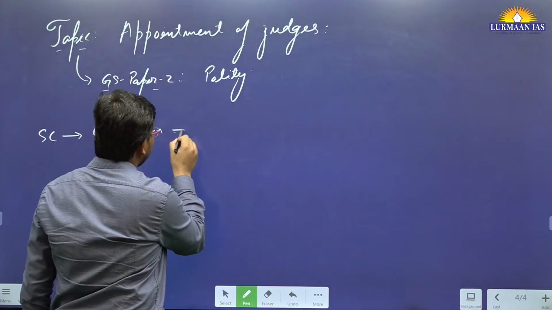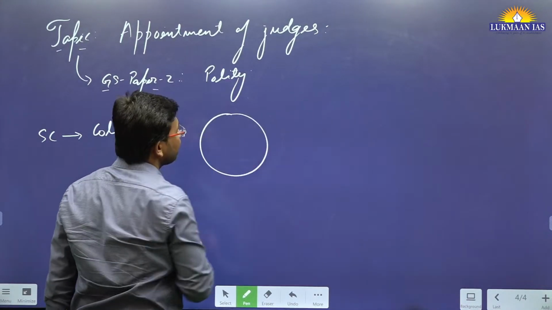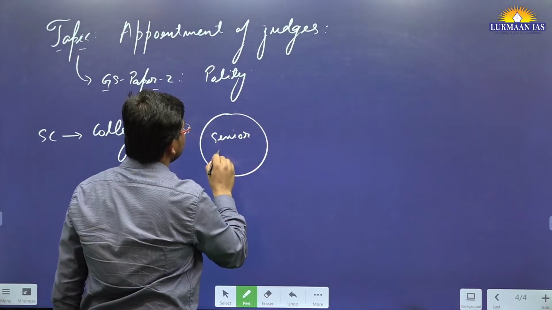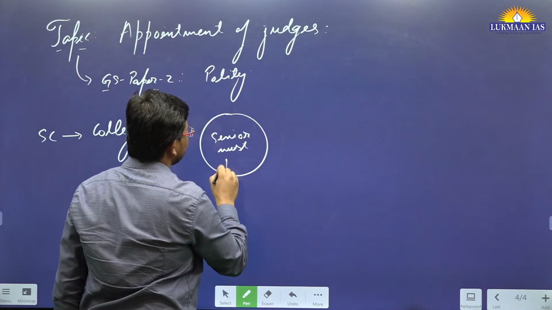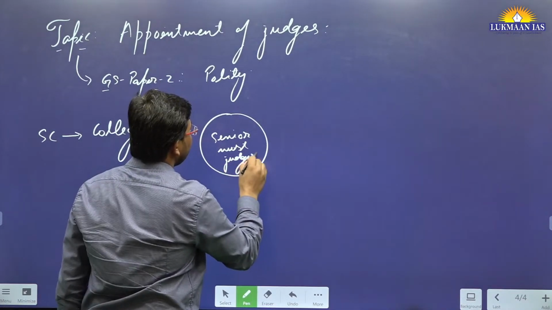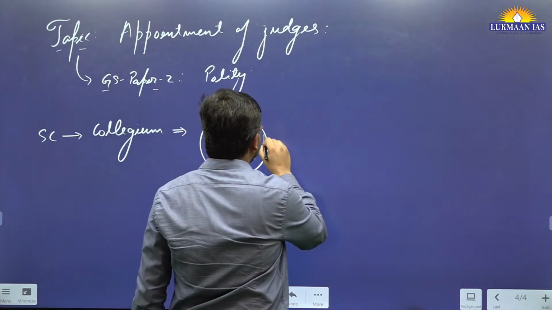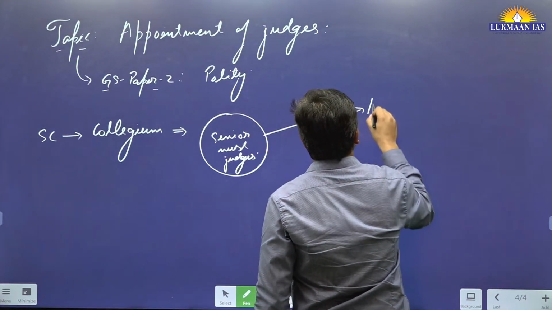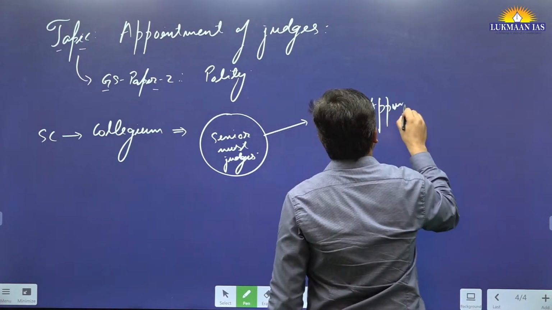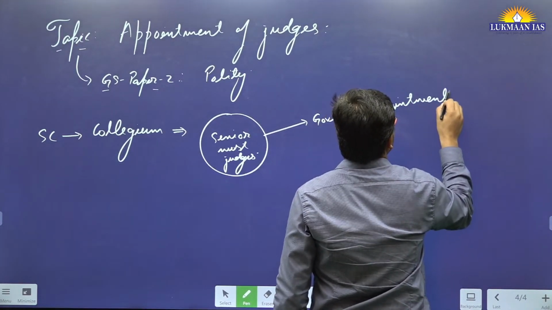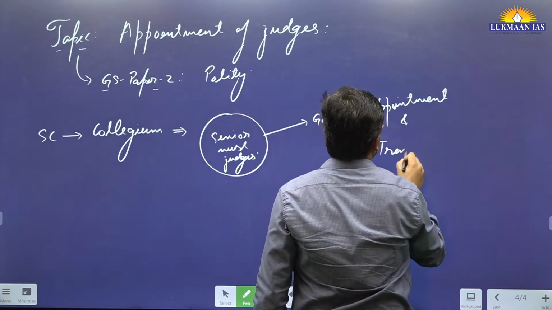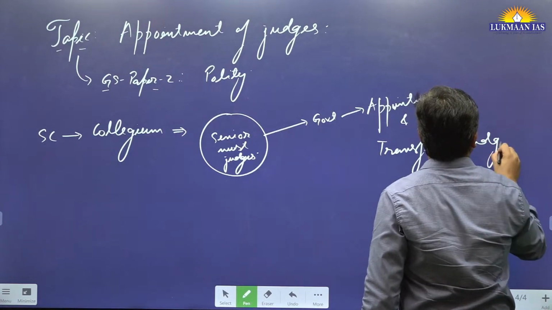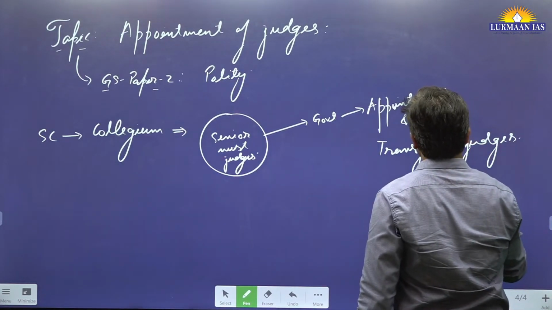Collegium is a kind of group of senior most judges of the Supreme Court, and these judges basically recommend the government for appointment and transfer of judges in various high courts in India.